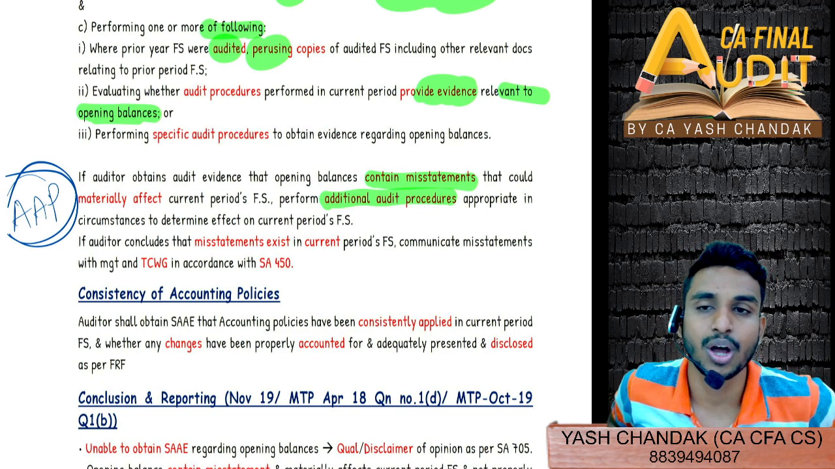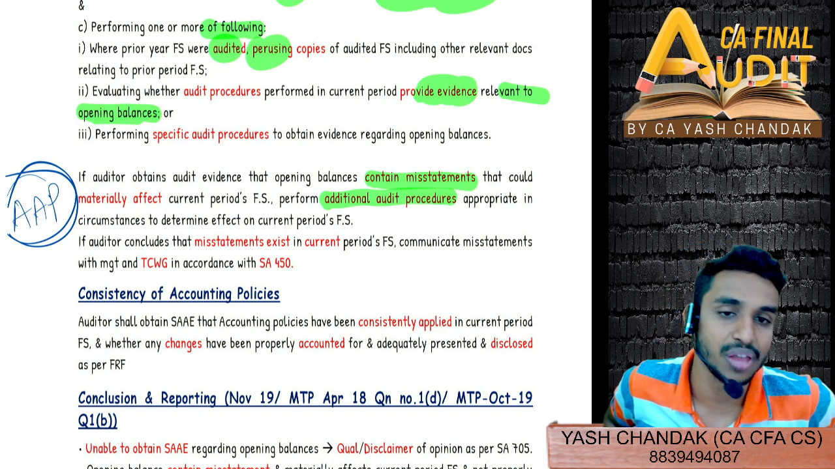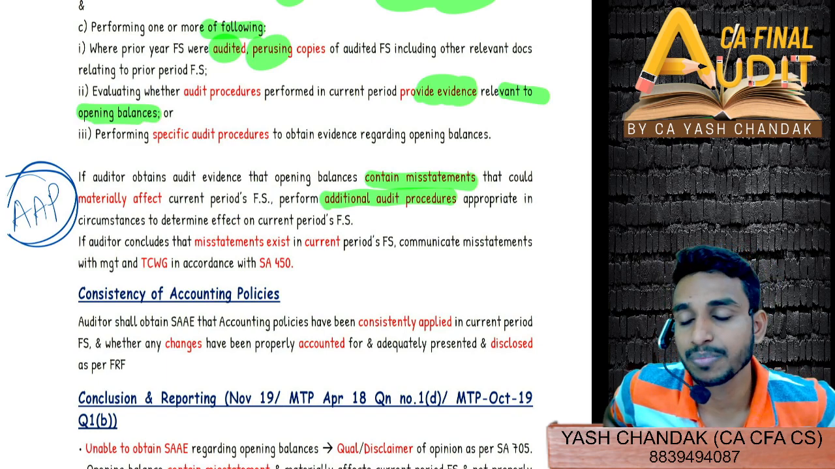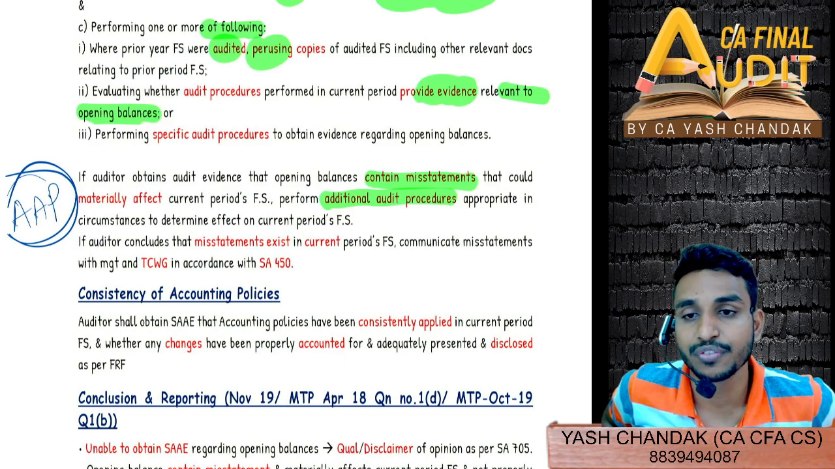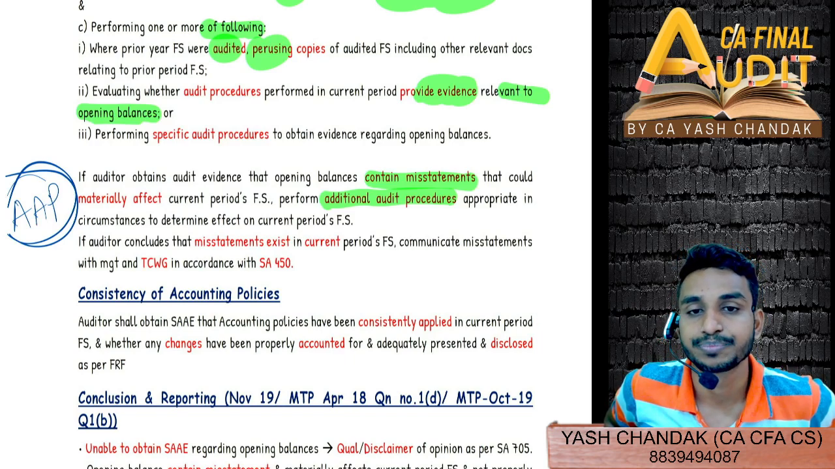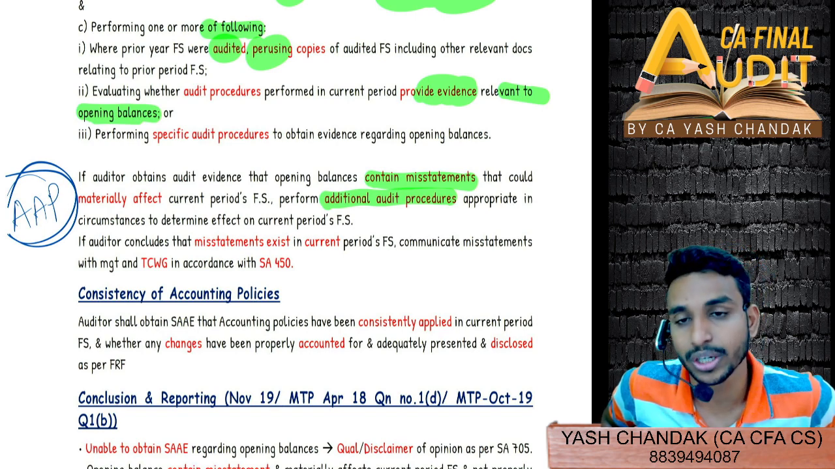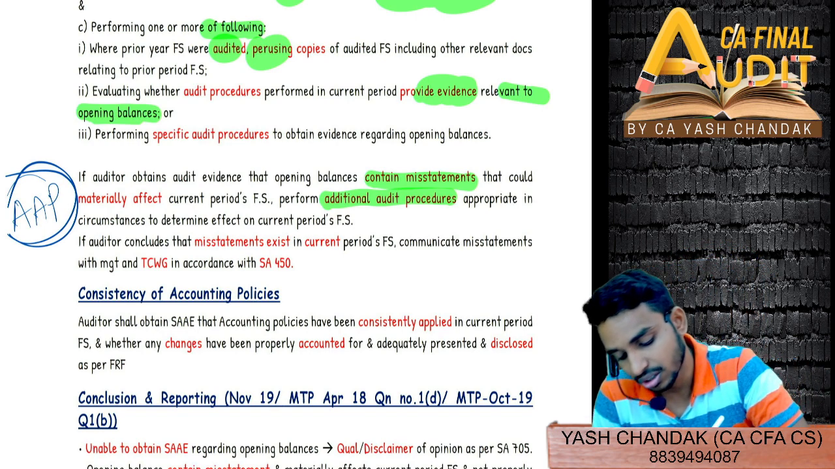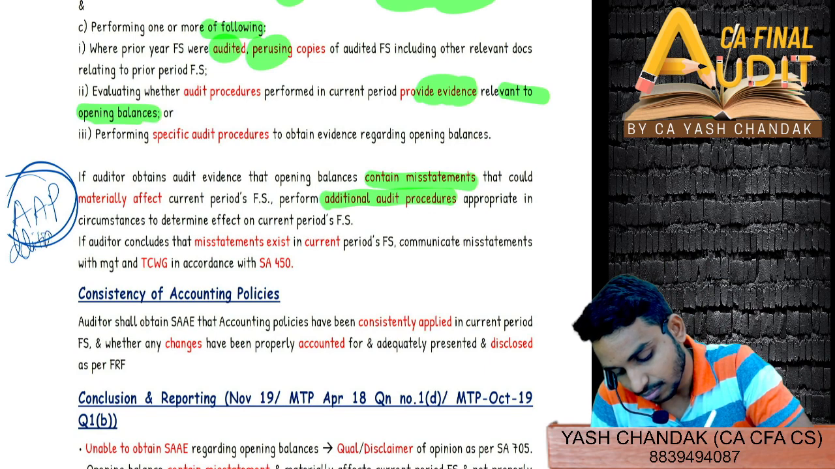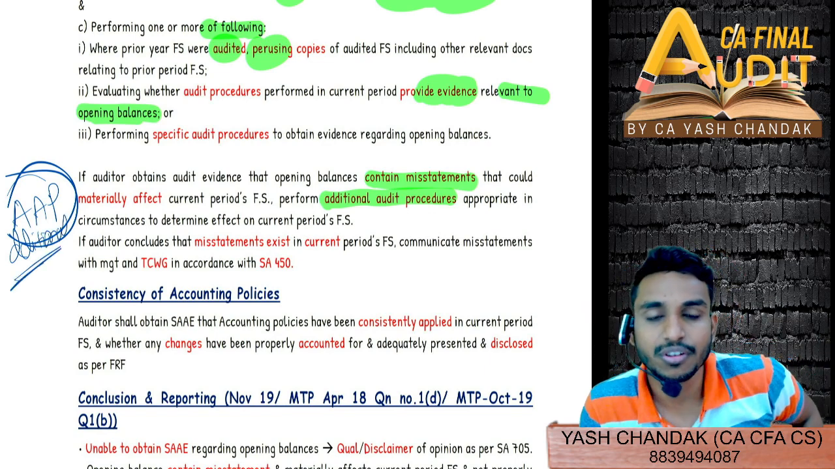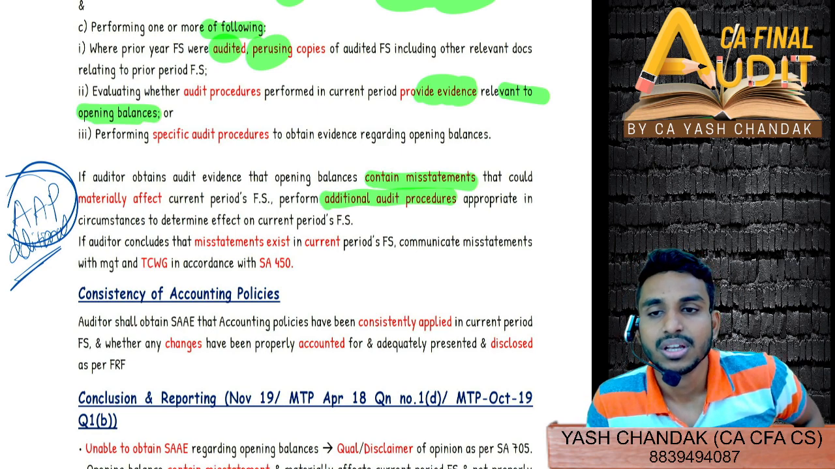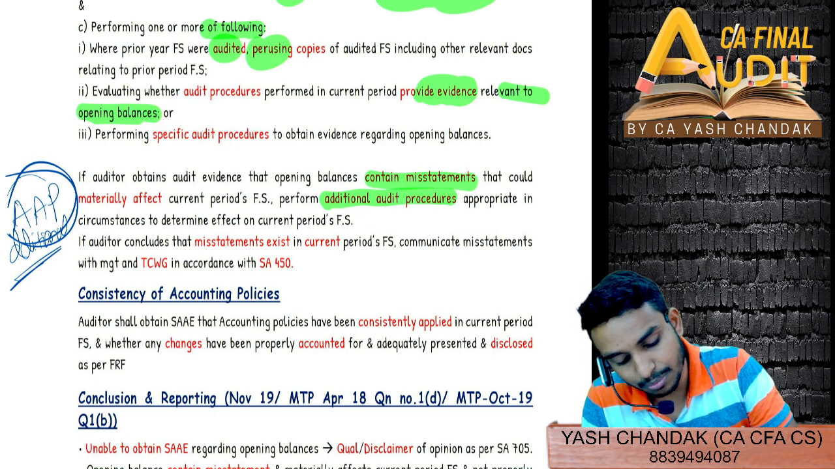You have to go through the accounting policies on the opening balances, and the procedures and controls implemented last year. You have to go through each and every process in detail now. That means you have to perform additional audit procedures, not alternative, because here we have obtained evidence with respect to misstatements, and therefore we will now perform additional audit procedures if the auditor concludes that a misstatement exists.